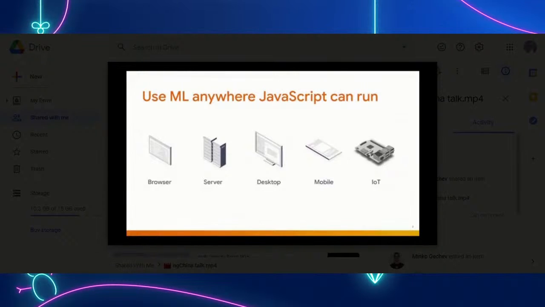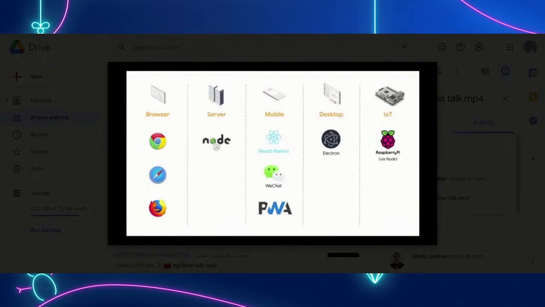And that means you can use machine learning anywhere JavaScript can run, which of course, as we know, includes the browser, the server side, desktop native, mobile native, and even IoT devices. And if we dive into each one of these stacks in more detail, you can see many of the technologies we know and love. And JavaScript is one of the only languages that can run across all these devices without extra plugins, giving you the ability to deploy and run anywhere in one code base. And that's a great win for JS devs because you can make scaled web applications powered by machine learning in all of these environments, and maybe either hardware from the browser or standalone if you wish.